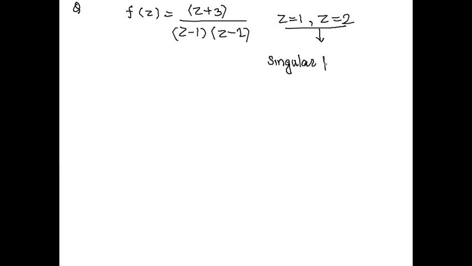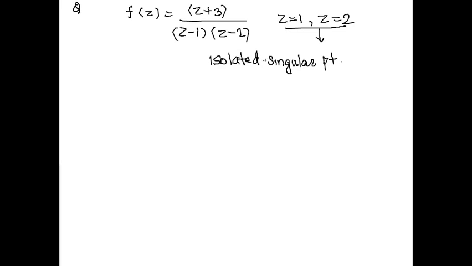Hence z equal to 1 and z equal to 2 are the only singular points where the function is not analytic. There is no other singularity in the neighborhood of z equal to 1 and z equal to 2. So we can say these are the isolated singular points.